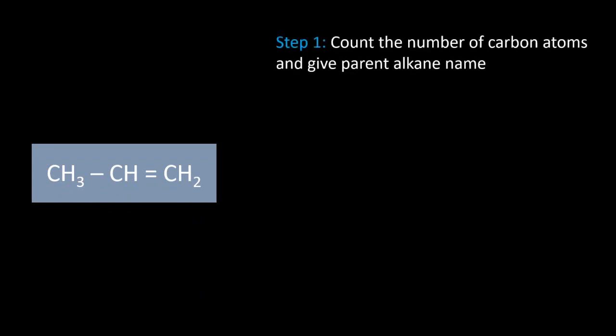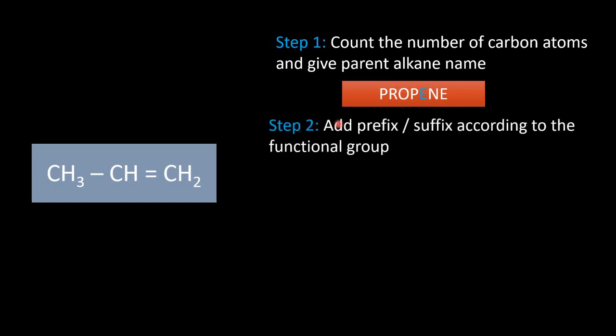The next structure is with the double bond I have added. You have to count the number of carbon atoms as the first one. 1, 2, 3. And you have to remember that there is a double bond. So you have to include the double bond in the first step itself. The propane should be written as propene, indicating the presence of alkene here. So add the prefix or suffix according to the functional group. Here the double bond is a functional group. There is no different prefix or suffix available. So we are going with the name itself.